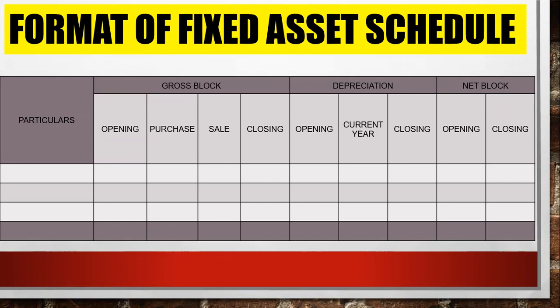That means the formula is opening plus purchases minus sales, and you will get the closing of gross block. What is the formula? Take the opening, add any purchases made during the year, and deduct any sales, and you will get the closing of gross block. Clear, everyone?